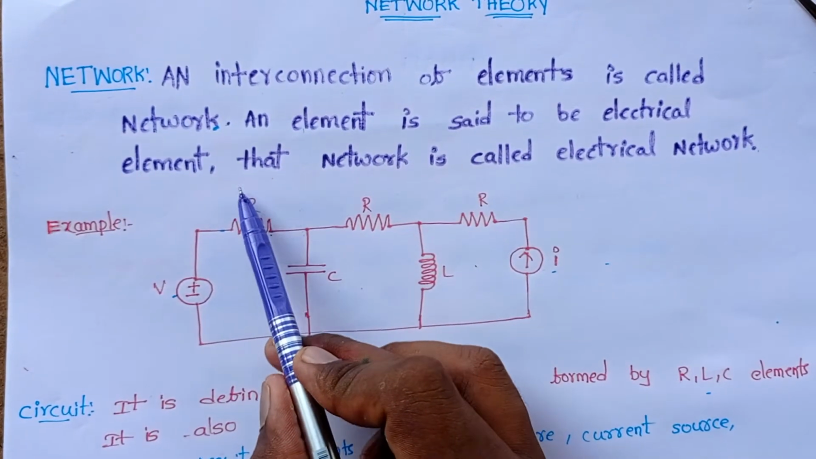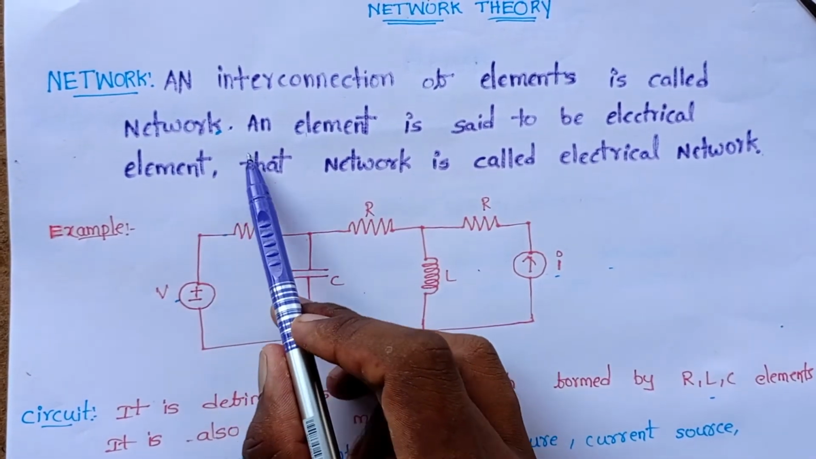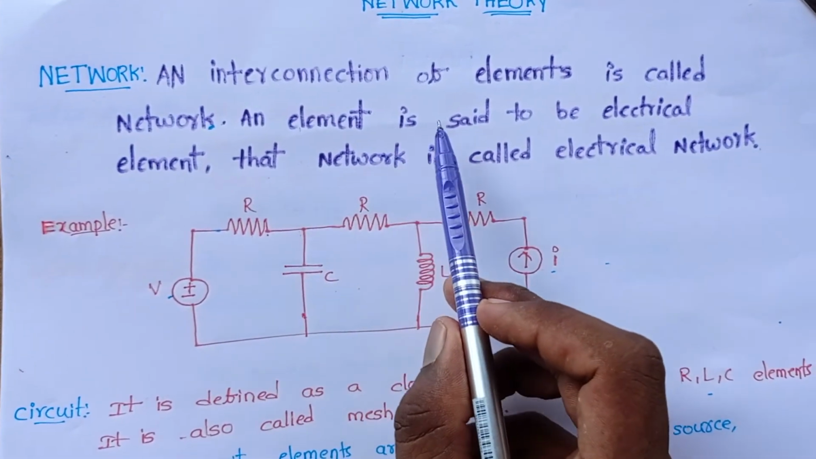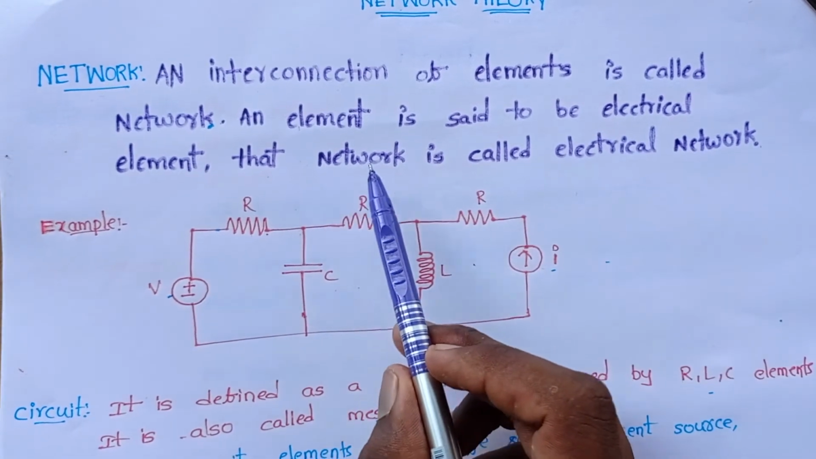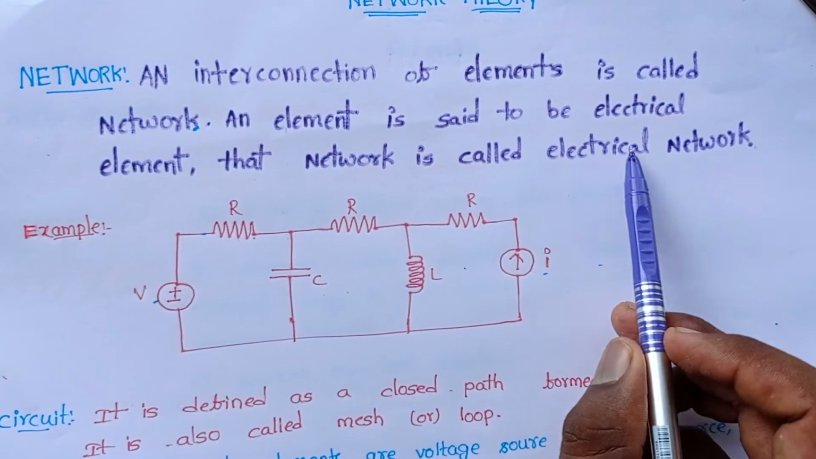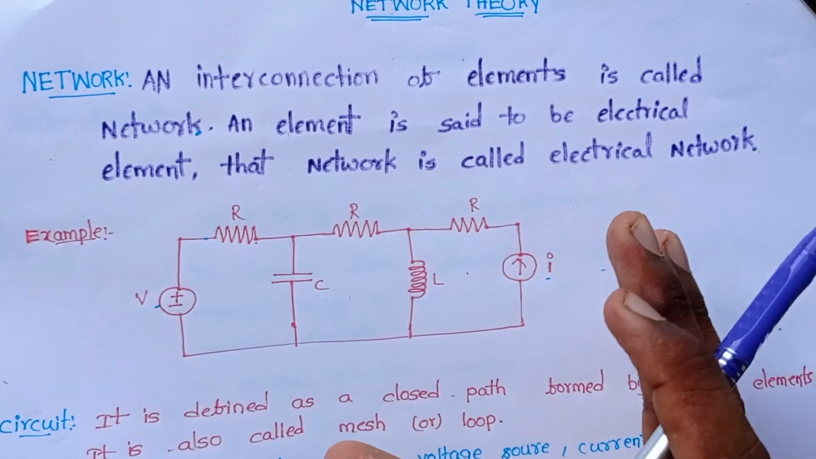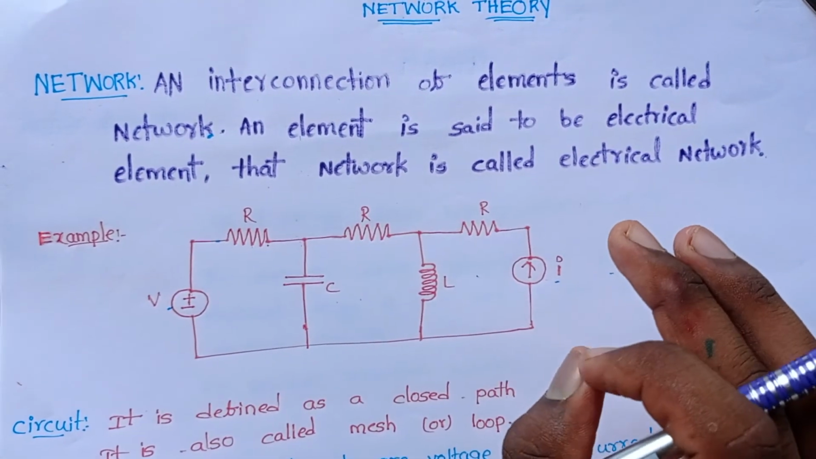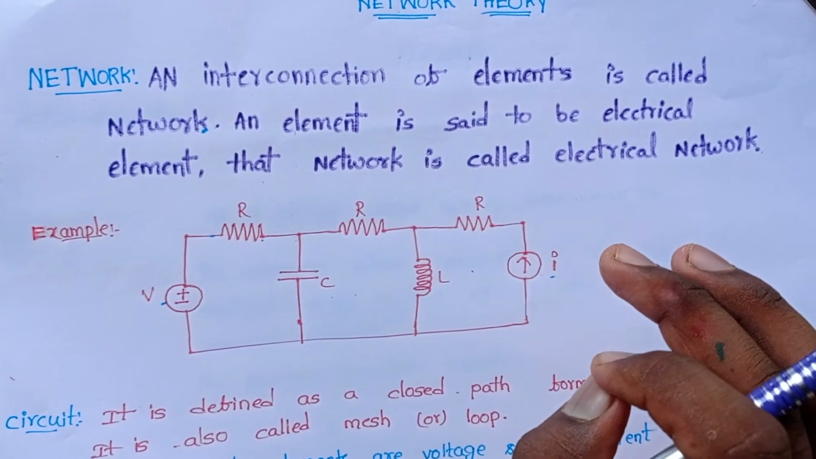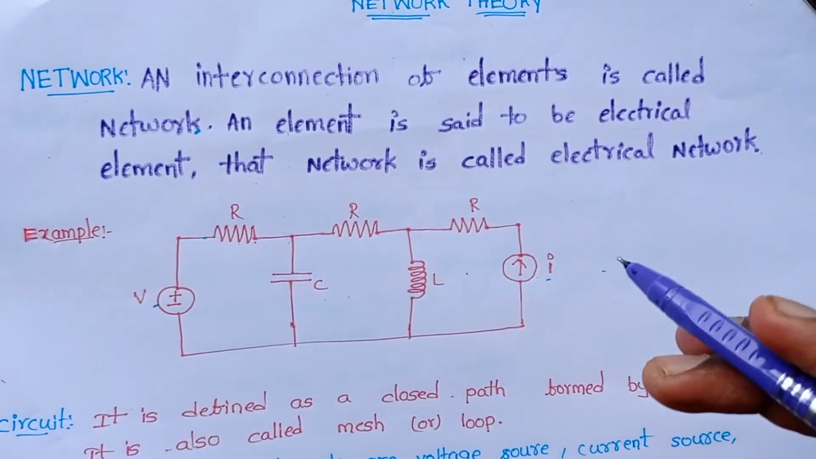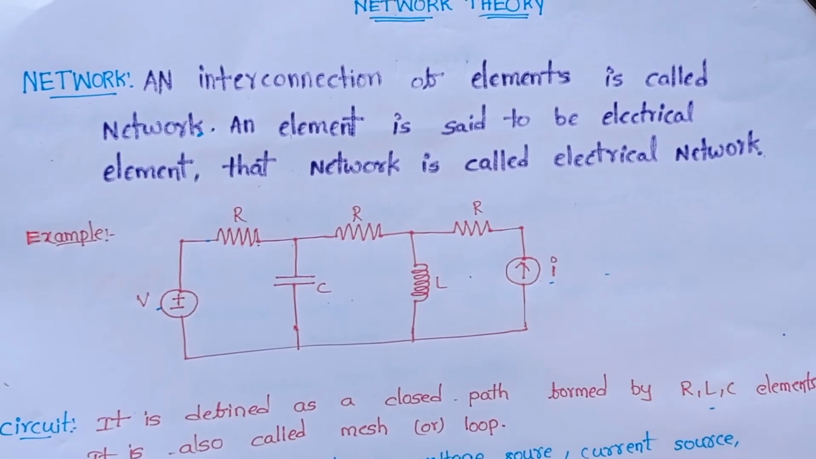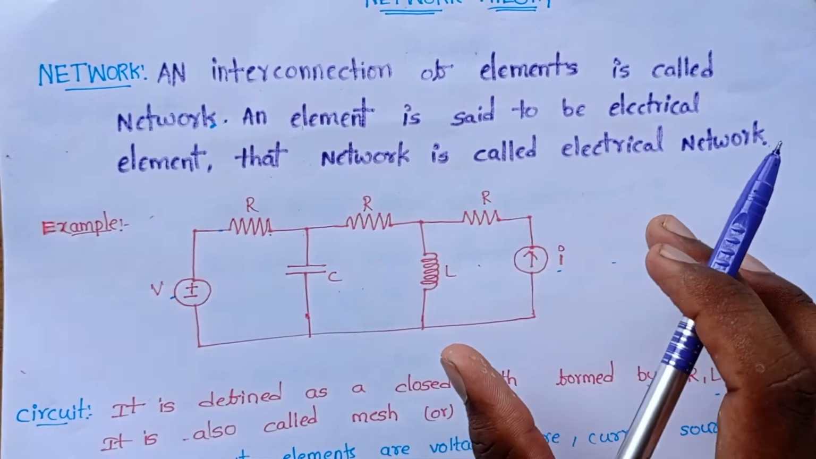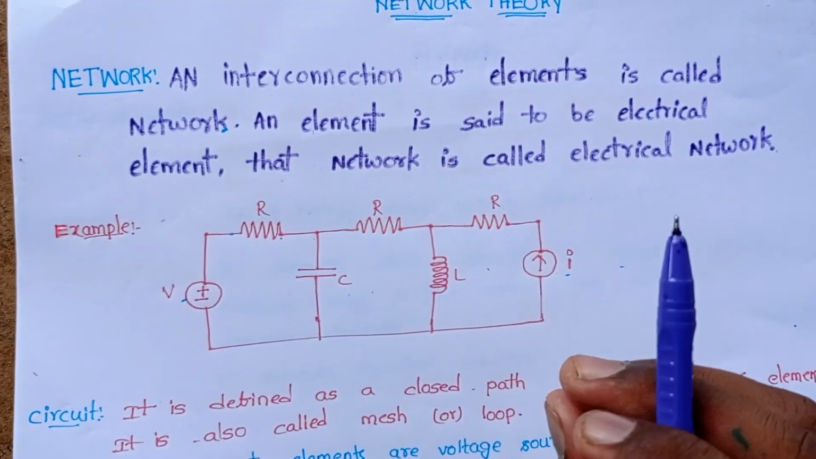First, let's define network. An interconnection of elements is called a network. If an element is an electrical element, then that network is called an electrical network. That means interconnection of any elements is said to be a network. Suppose you interconnect some mechanical parts, then that is known as a mechanical network. If you interconnect some electrical parts, then that is known as an electrical network. This is known as a network, an interconnection of components.